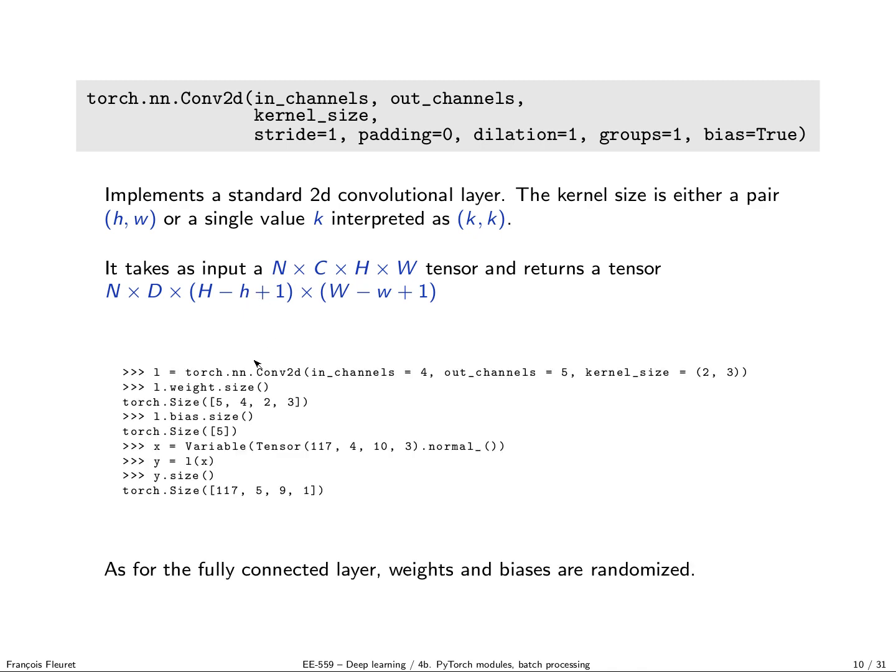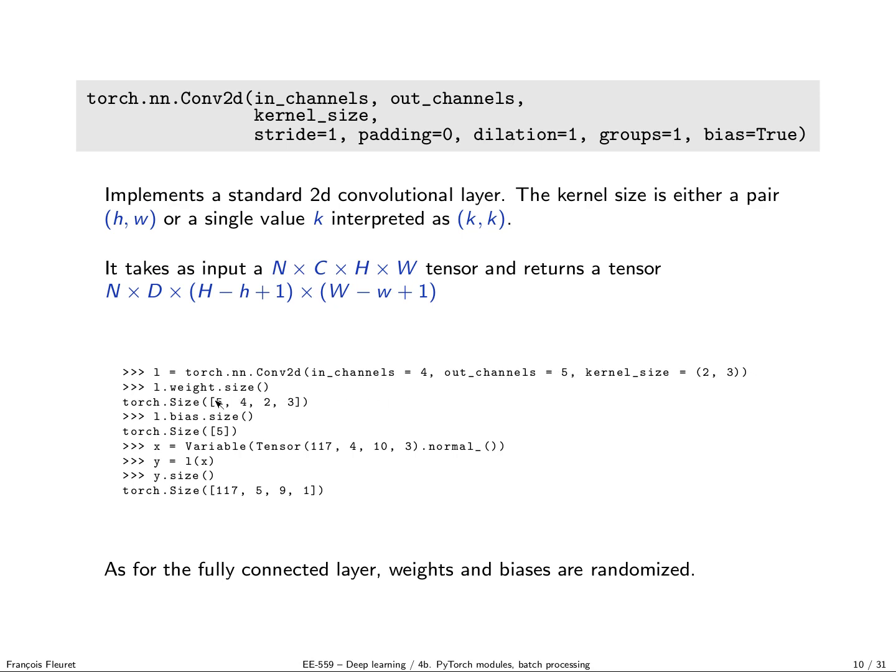So now, in practice, here I define such a layer. I say it's a convolution layer that takes 4 channels as input, produces 5 channels as output, with a kernel of size 2 by 3. I can look at the weight. So this maybe needs a bit of attention. In the weight tensor of the convolution layer, the first dimension is the number of filters. And since we want 5 channels as output, this is the number of filters we have.